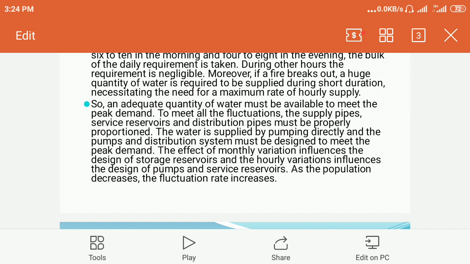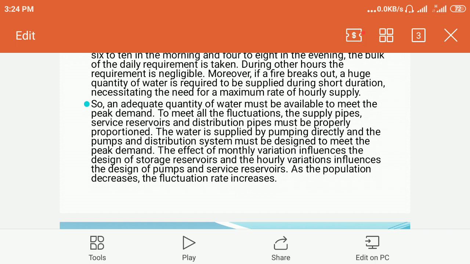whereas the water treatment plants are designed for maximum daily demand. So you can see the third paragraph here. To meet all the fluctuation, the supply pipes, service reservoirs, distribution pipes must be properly proportioned.